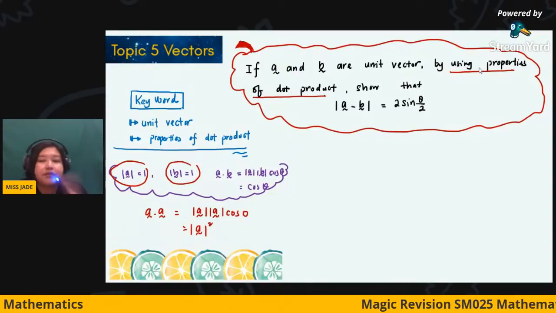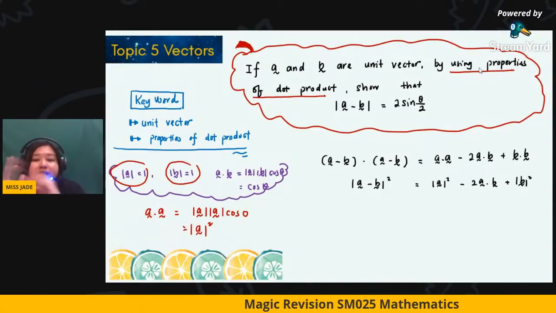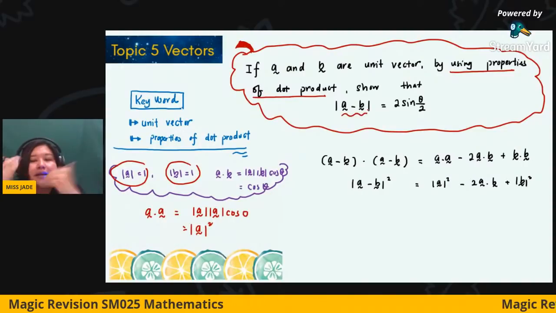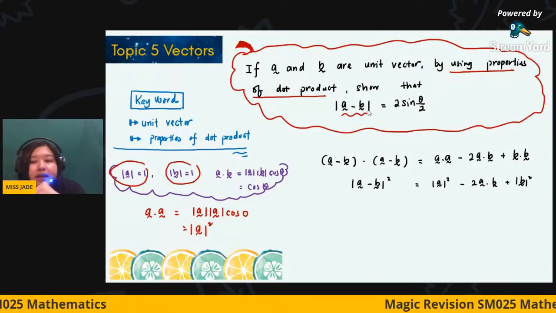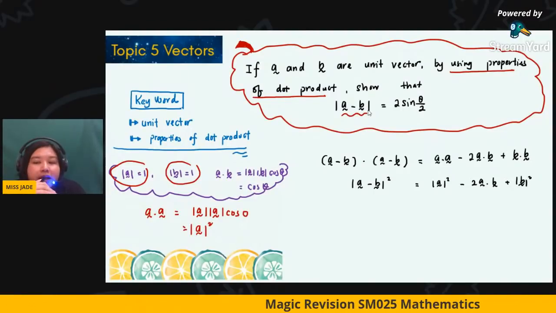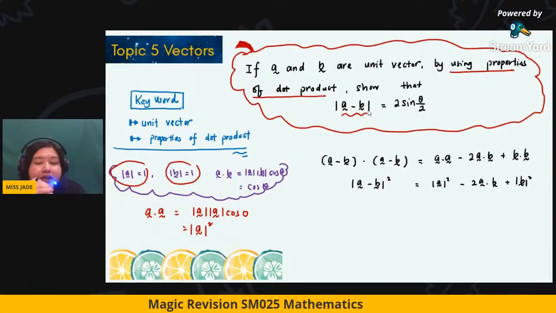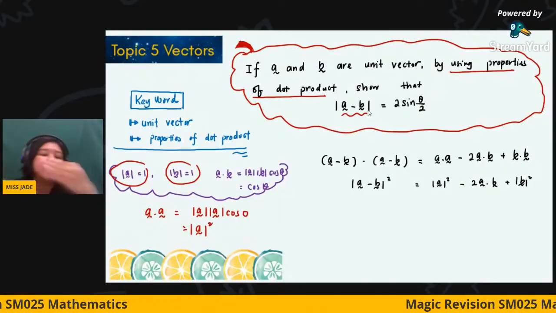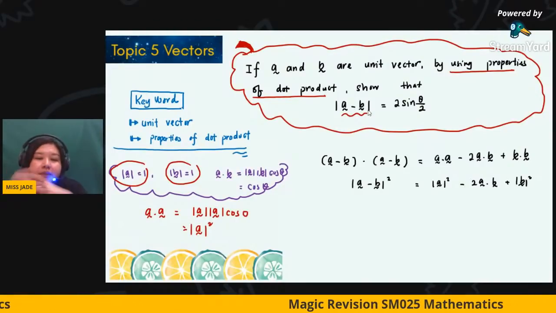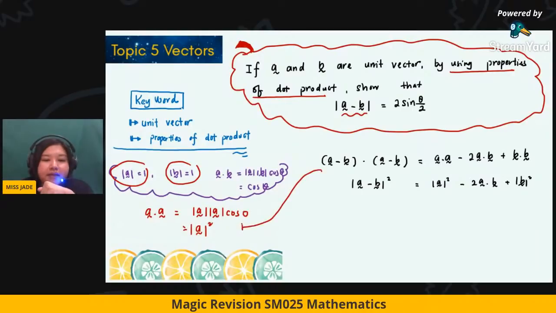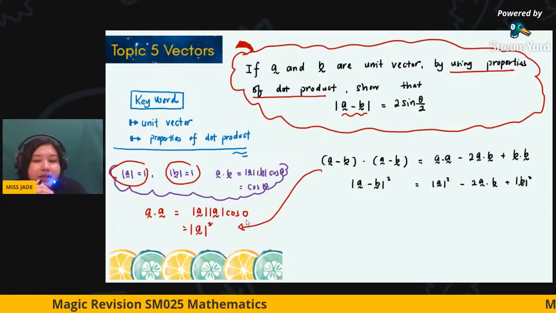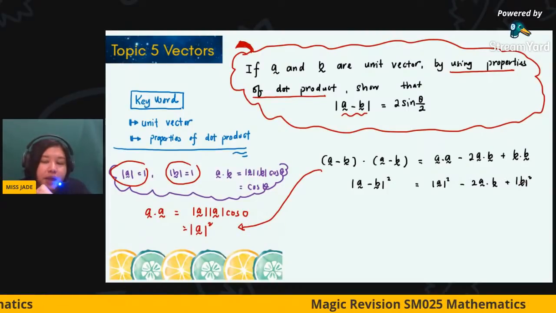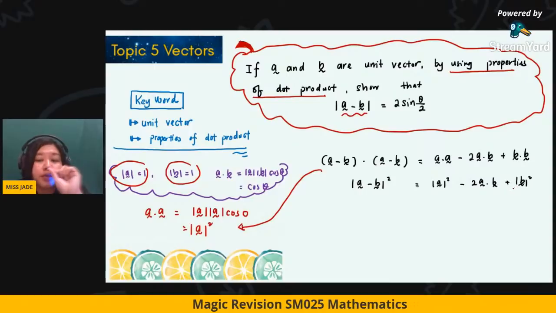Therefore we start from the left-hand side. Since the question asks for A minus B, we use A minus B dot A minus B. The right side is expanded as usual, and you get A dot A until B dot B. I believe most students are very good at this, they just don't know how to apply the properties. The left-hand side automatically becomes magnitude of A minus B squared, and the right-hand side is magnitude A squared minus 2 A dot B plus magnitude B squared, which can be simplified into values.